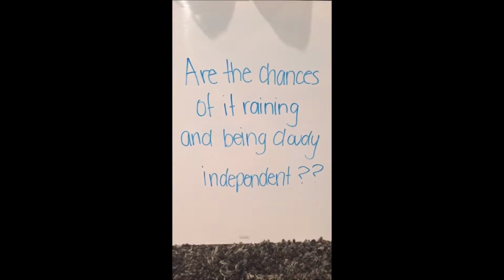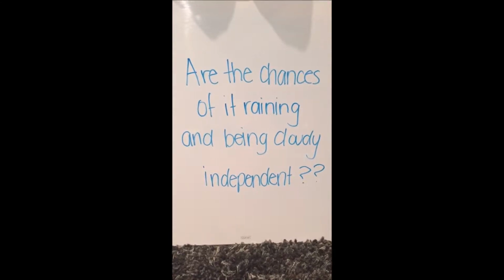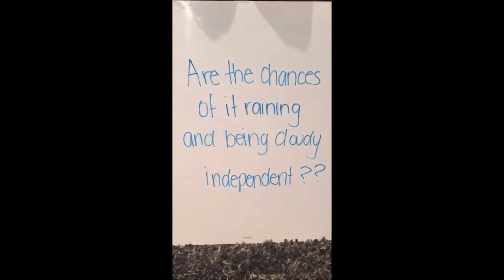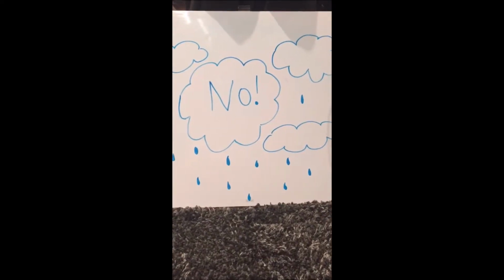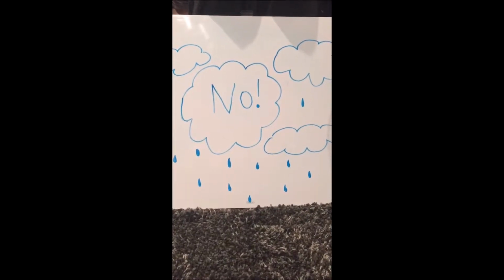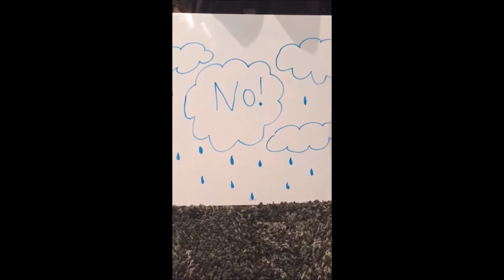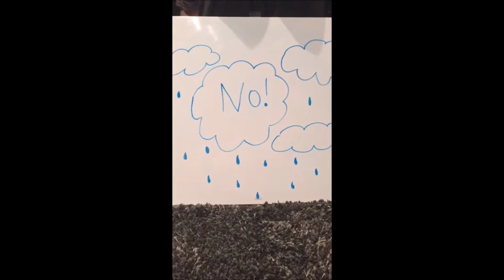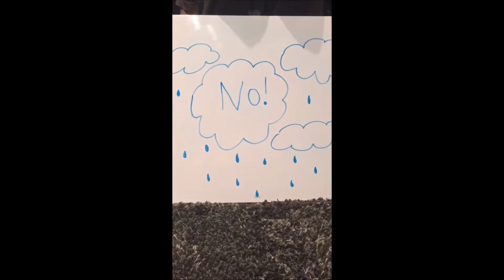Let's start with a simple concept. Are the chances of it raining and being cloudy independent of one another? No, the chances of it raining and being cloudy are not independent events because most times when it is raining, it is also cloudy at the same time, so the events are associated with one another.